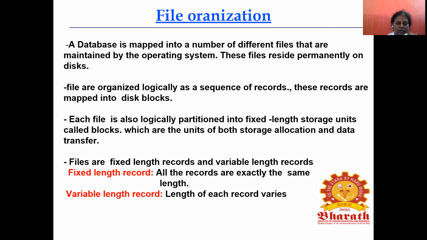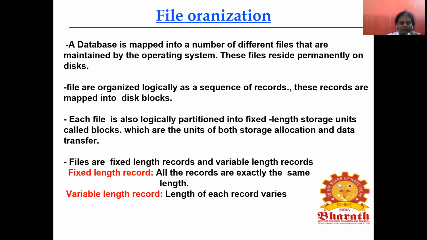For example, if I am entering an ID number, it is a number, so it will be stored in a six digit number. If it is an exact number of bytes, it will occupy all the bytes according to the number. Variable length record means the length of each record varies, so according to the variation, it will be stored.